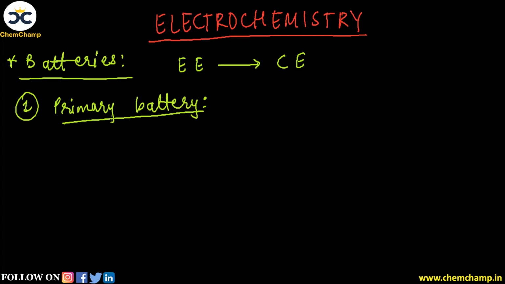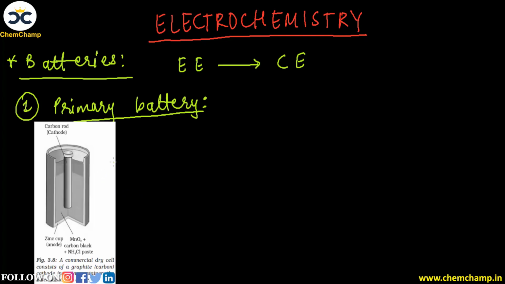So now let's start with the primary battery, and here we'll take the example of a dry cell, or it is also called a Leclanché cell, named after the discoverer. So here you can see the diagram of a Leclanché cell or the dry cell. You must have already seen this cell many times. It can be seen in watches, wall watches or remotes, like TV remotes and all. There we also call it a pencil cell, dry cell, and so on. So you must have seen it there.